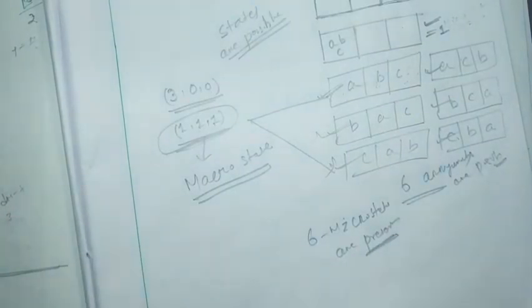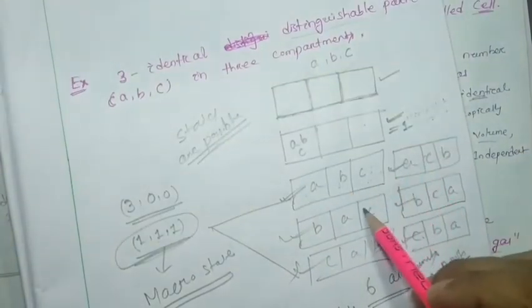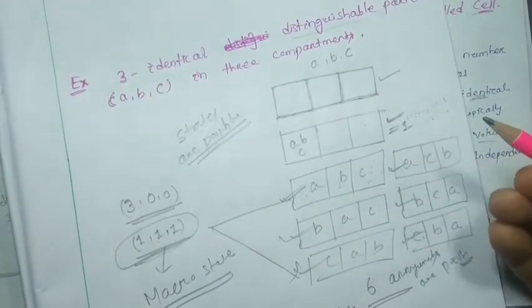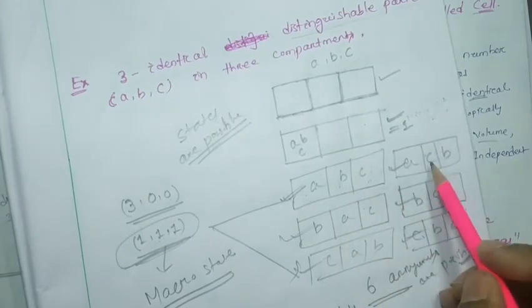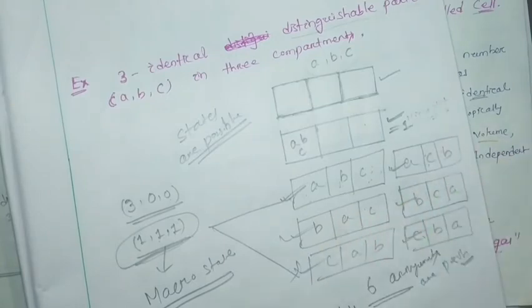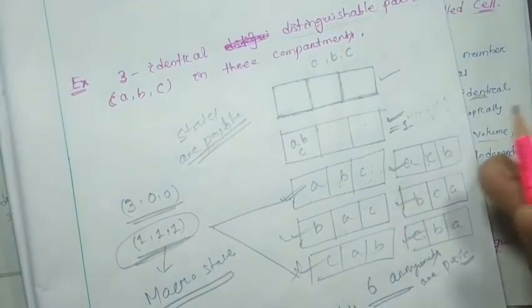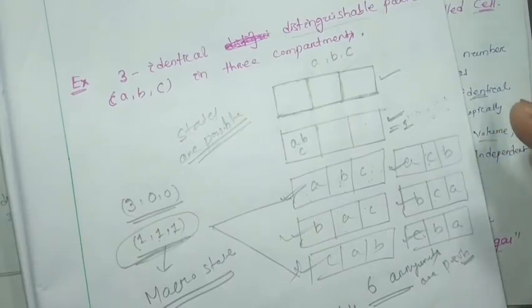Here each microstate gives a different physical behavior of the system. This microstate gives one physical behavior, this is another, this is another, so different state, different physical behavior or different macroscopic property of the whole system.